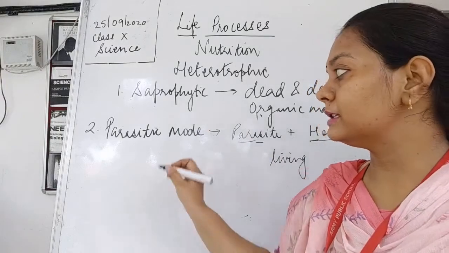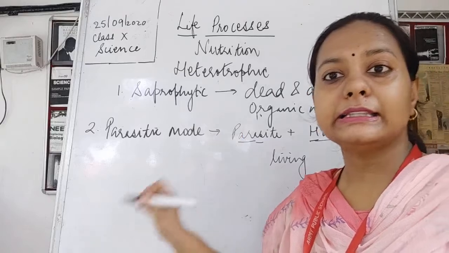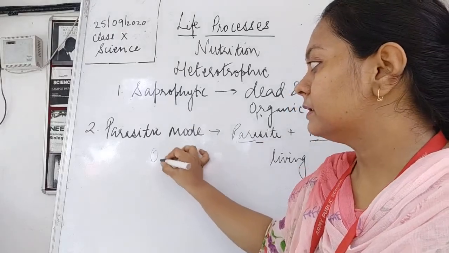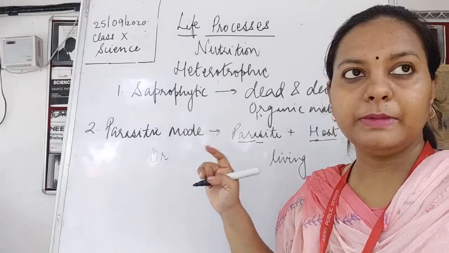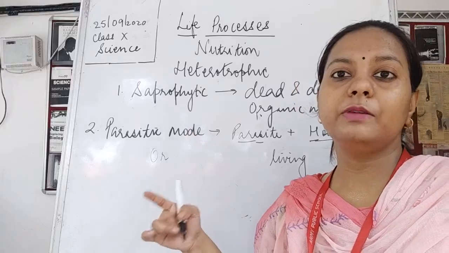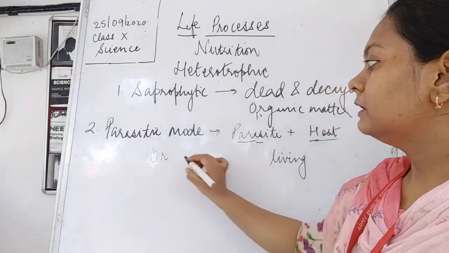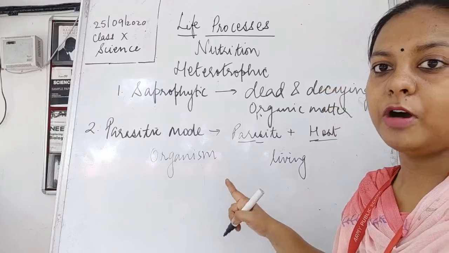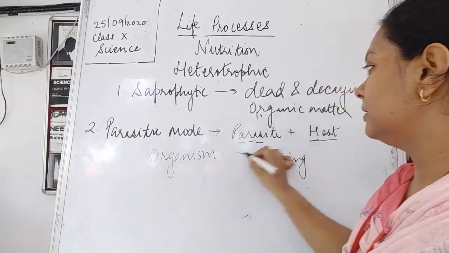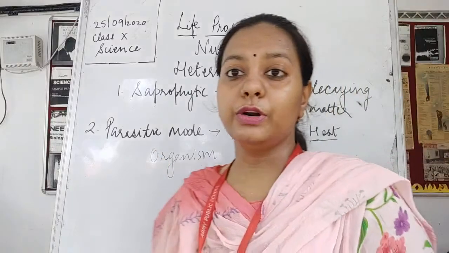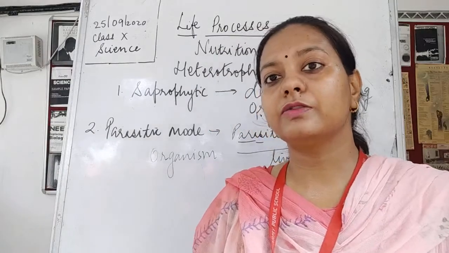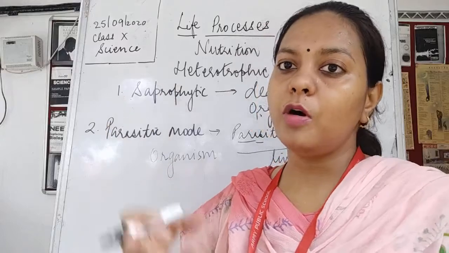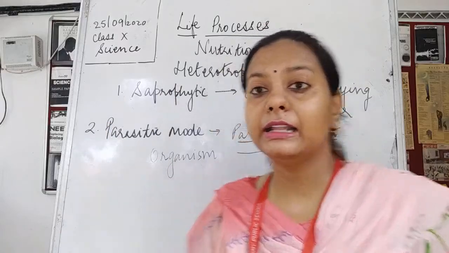So here, what does this parasitic mode of nutrition mean? It means that whenever the parasites are there, all those organisms, we are talking about the living beings, the organisms which have different modes of nutrition. Here, one living organism is dependent upon another living organism for its food. It is going to just absorb all the prepared food which is being made by the host.